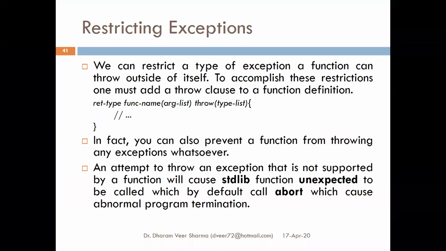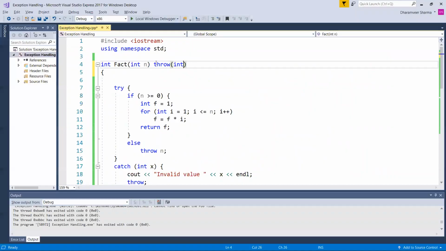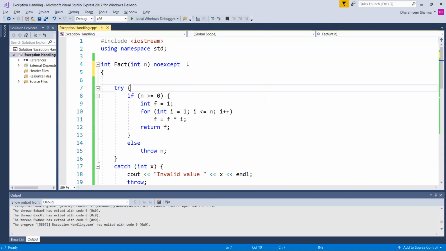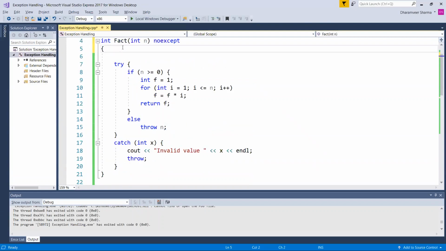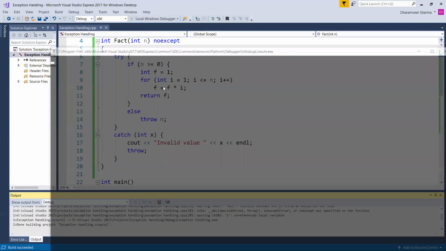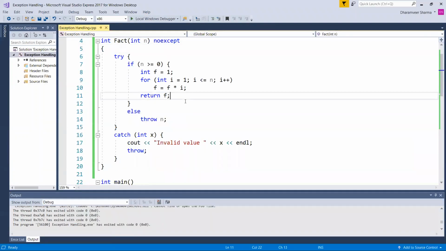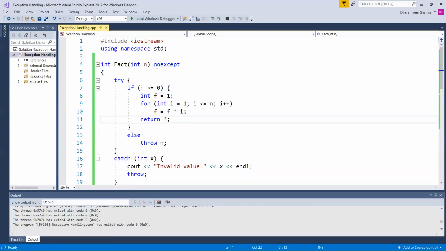And suppose you want that a function should not throw any kind of exception, then you will write here noexcept, no exception, right? You simply write this, then it means you cannot throw any exception from this function. If you try to throw, it will be abnormally terminated. Just a minute.